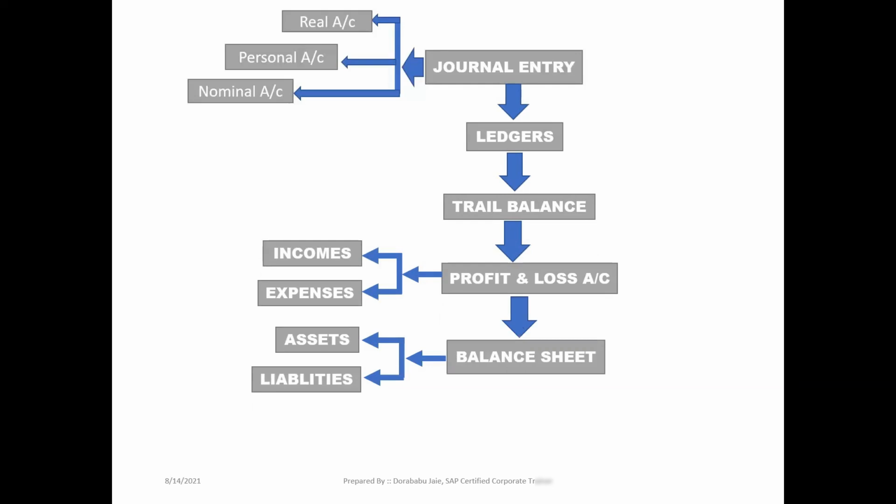Okay, now come to the point here. You can take any transaction as an example. The transaction must come under incomes or expenses or assets or liabilities. It means that the transaction either comes under profit and loss account or in balance sheet. Right? Whichever transaction you take as an example, that transaction must come either in the profit and loss account or in the balance sheet. We don't have any other option for that particular accounting entry. And in continuation, the transaction you are taking may come under incomes or expenses or assets or liabilities. It must come under one of them.